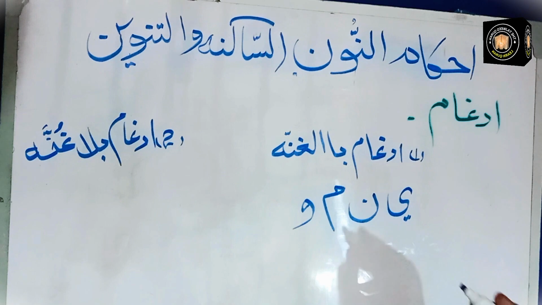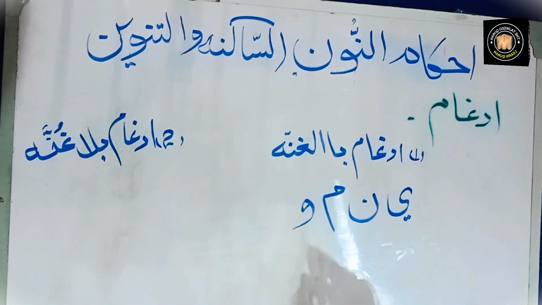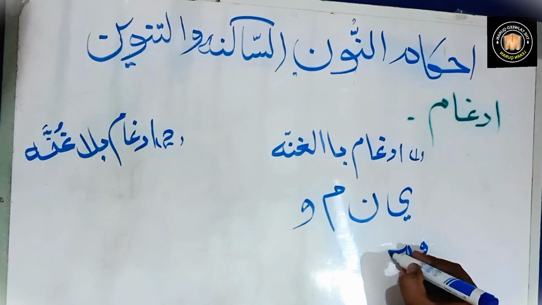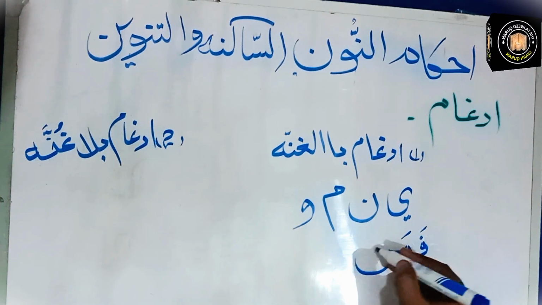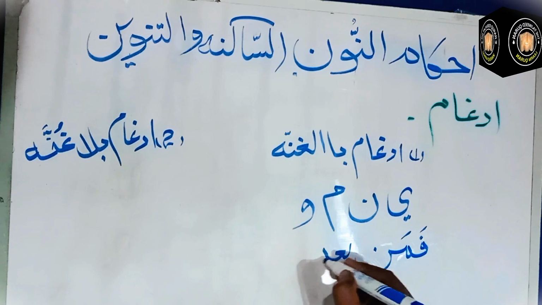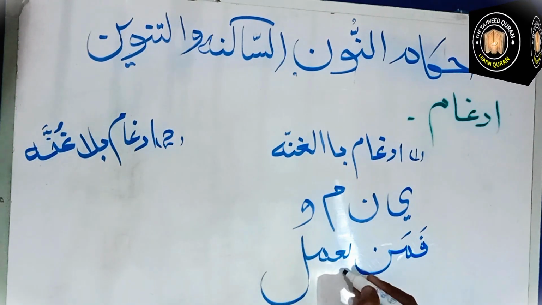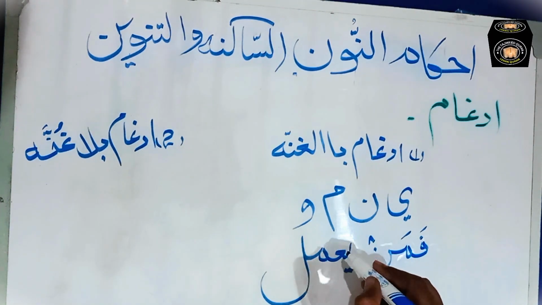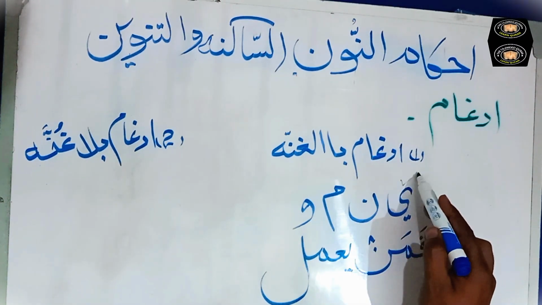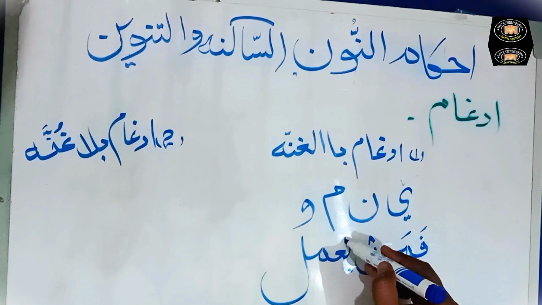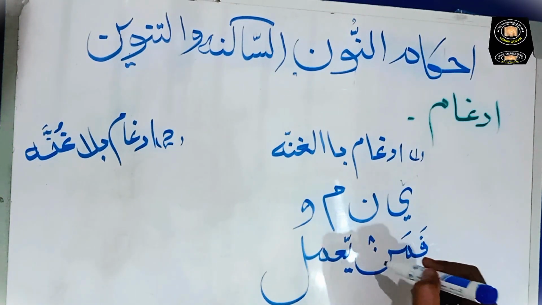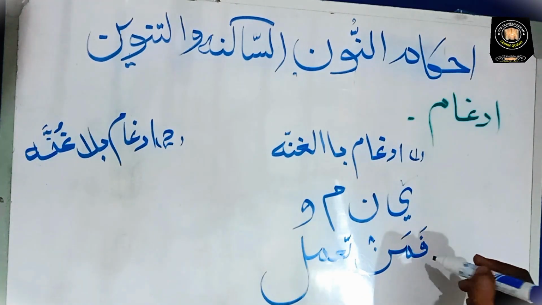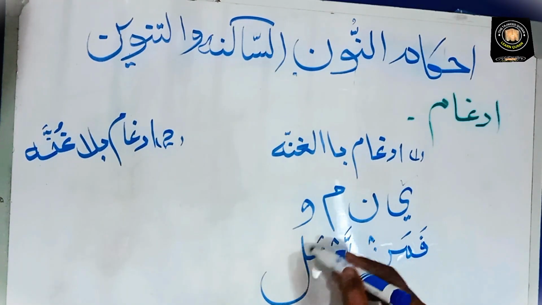For example, when ya comes after noon sukun, faman ya'mal. That's noon sukun. And next letter is ya. Ya is one of them. So you will have to add this noon sukun into ya and pronounce it through nose. فَمَن يَعْمَلْ